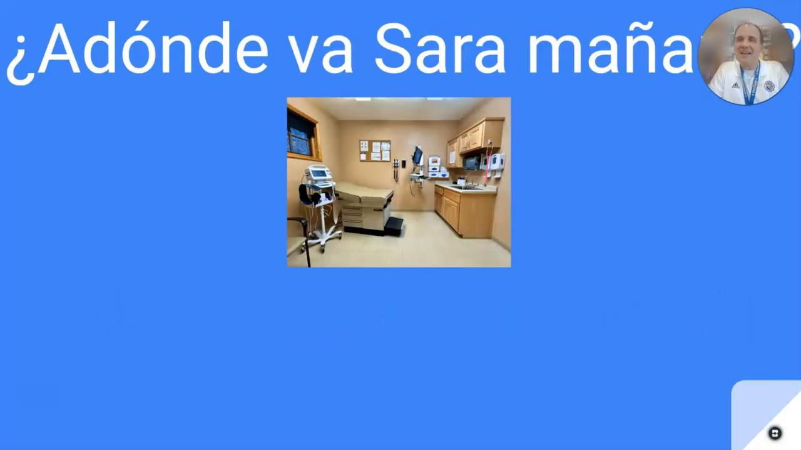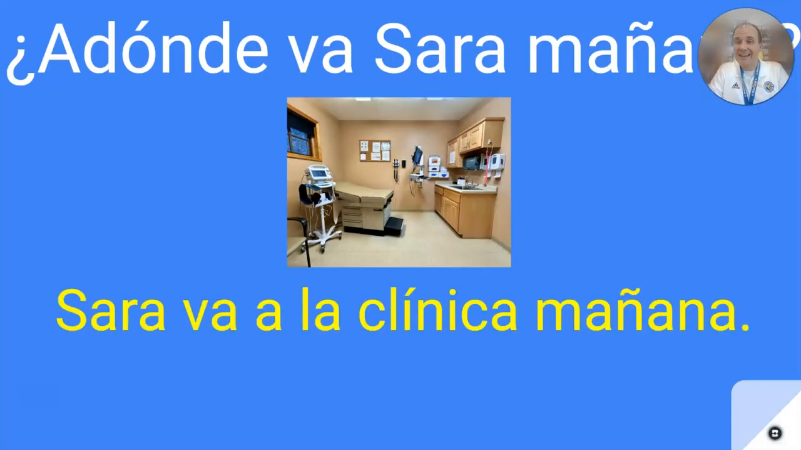¿A dónde va Sara mañana? Sara va a la clínica. So since we're asking where is Sara going, we've got to answer talking about Sara. So why is it va? Because that agrees with Sara. That's my correct conjugation. All right, so we're going to spend some time in this set practicing ir with adónde and also some of the places we've been learning.